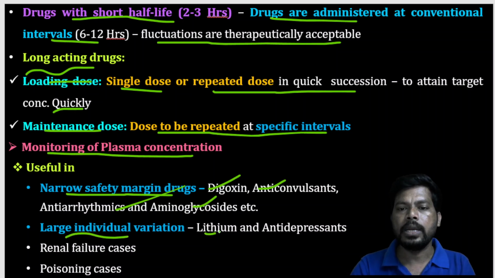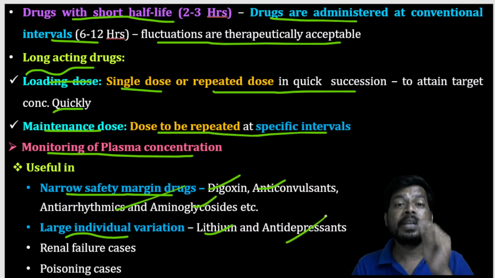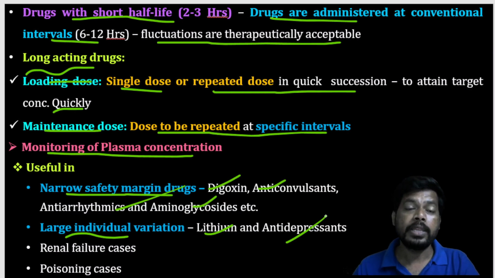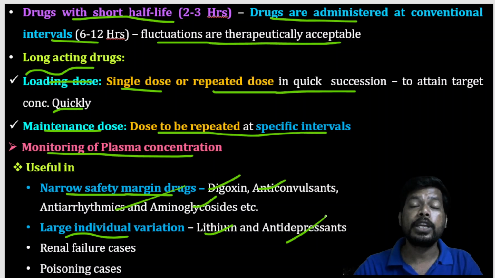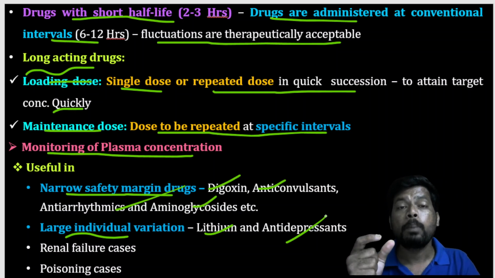Drugs like lithium as well as antidepressants show different actions in different persons. In me they may show one manner of action, and in you a different manner of action. So there is a chance of variation, and for that purpose also plasma drug monitoring is essential.